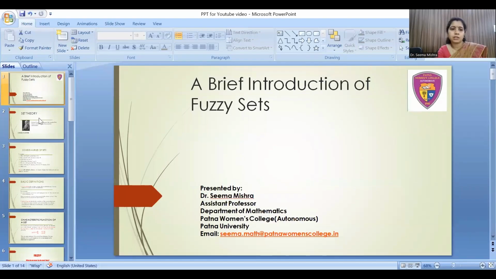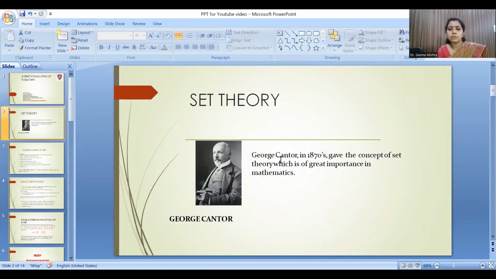The topic of my presentation today is a brief introduction of fuzzy sets. To discuss this topic, first coming to set theory. Set theory was formalized by George Cantor in the 1870s, and it is of great importance in mathematics.